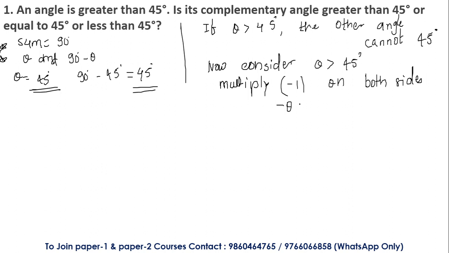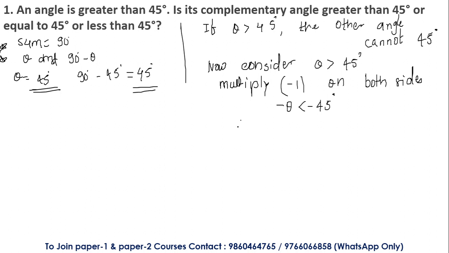Minus theta will be less than -45 degrees. Understanding what I have done over here? We know theta is greater than 45. If I multiply it by -1 on both sides, I'll get minus theta is less than -45.